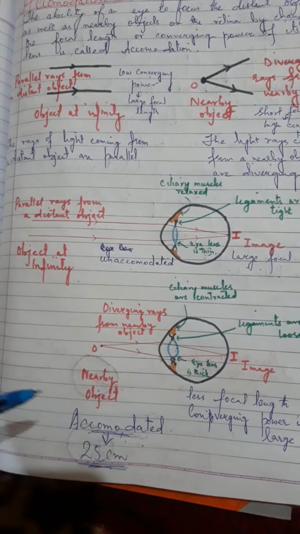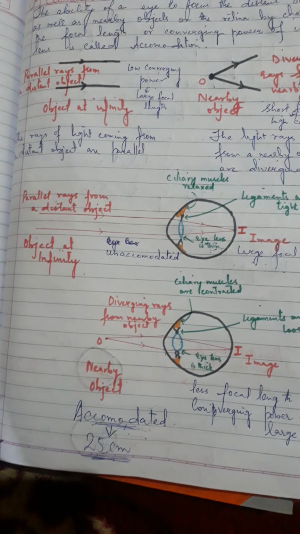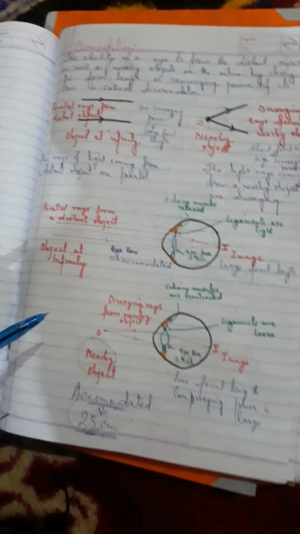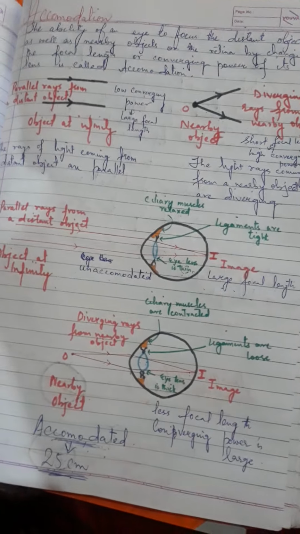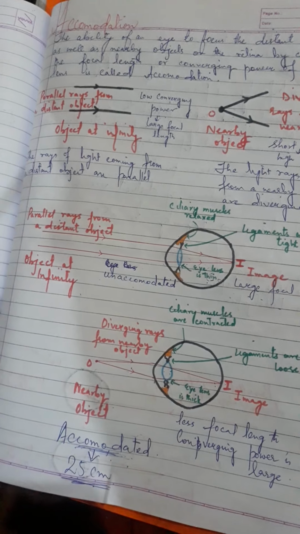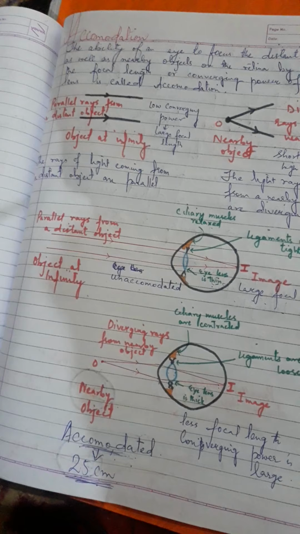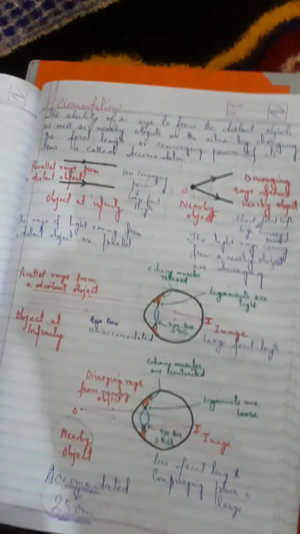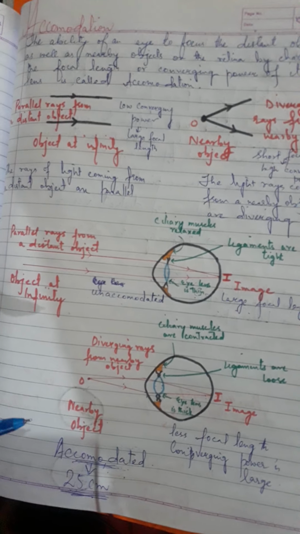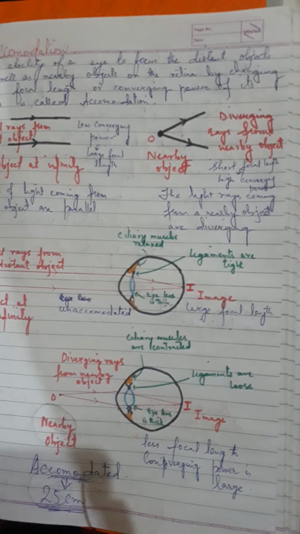Normally when we learnt about image formation in lenses, we saw that we always had a lens, we had an object and we had a screen, and the image is formed on the screen. That is how the normal scenario works with a convex lens. Now for an eye, we have an eye lens and the retina, which acts as a screen where the image formation takes place. Now we have to ensure that every time the image is formed on the retina.